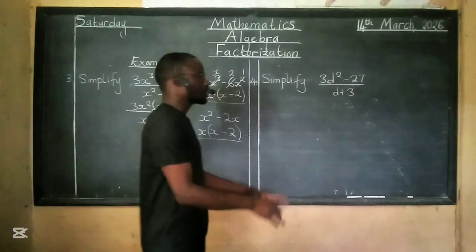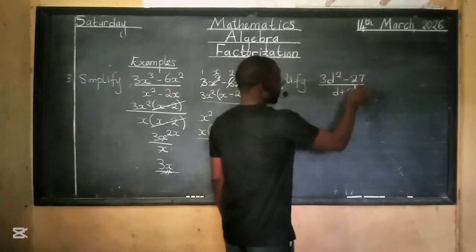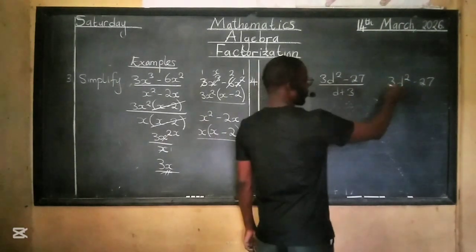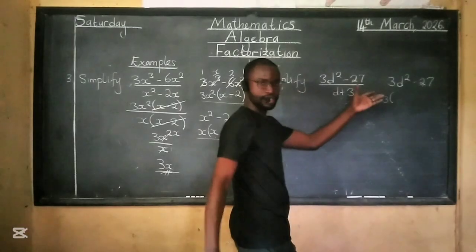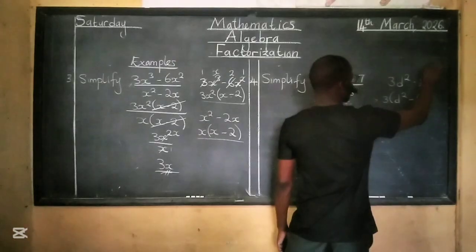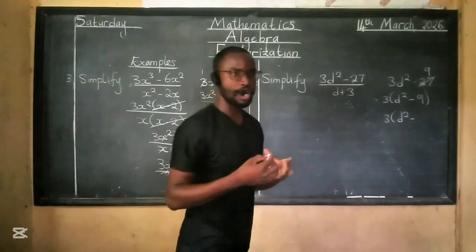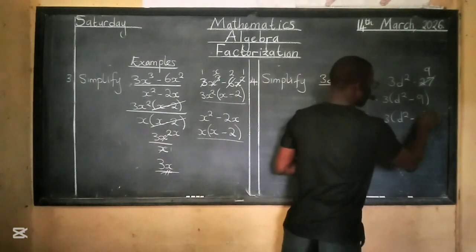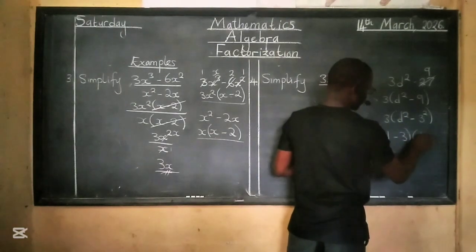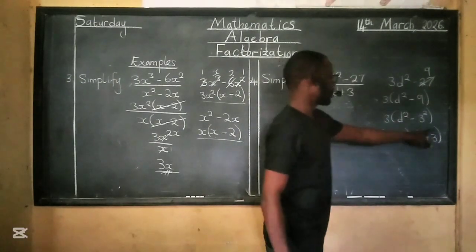The last one, 3d squared minus 27 over d plus 3. So 3d squared minus 27 can be factorized. What is common? The 3. For the letters, it's just the d. So it's going to be d squared minus 9, because 3 into this is 9, and 3d squared minus the 9, changing it into a square, will be 3 squared, like that, and this eventually will be d minus 3, d plus 3. 1d here, the other one there, 1 3 here, the other one there.